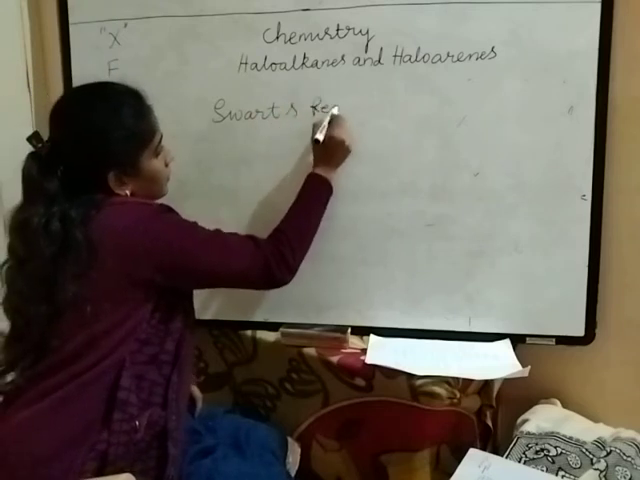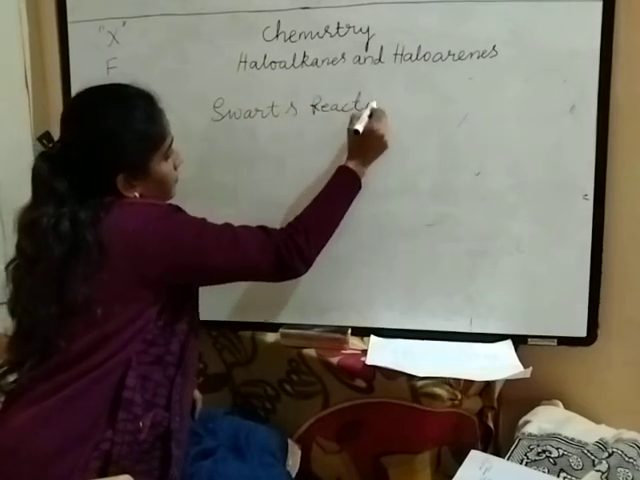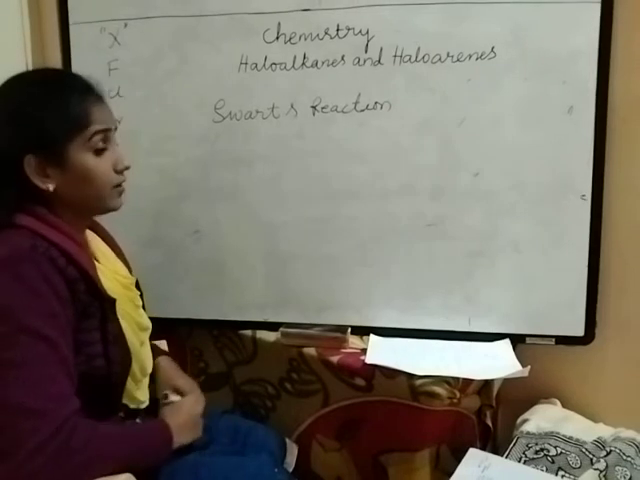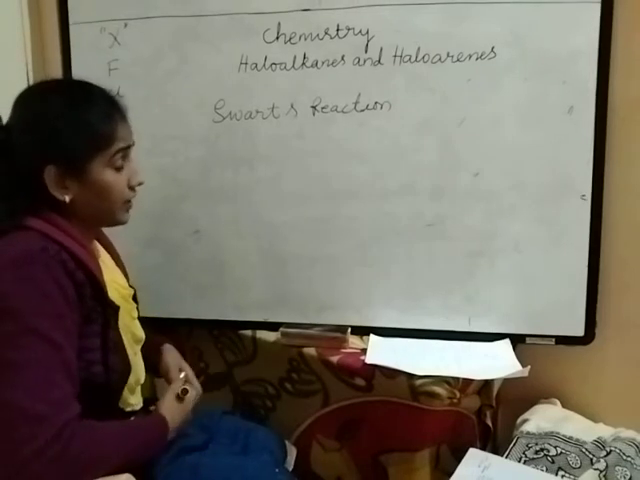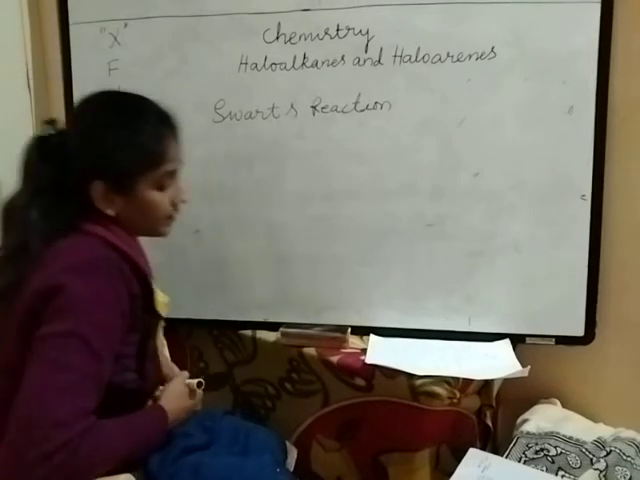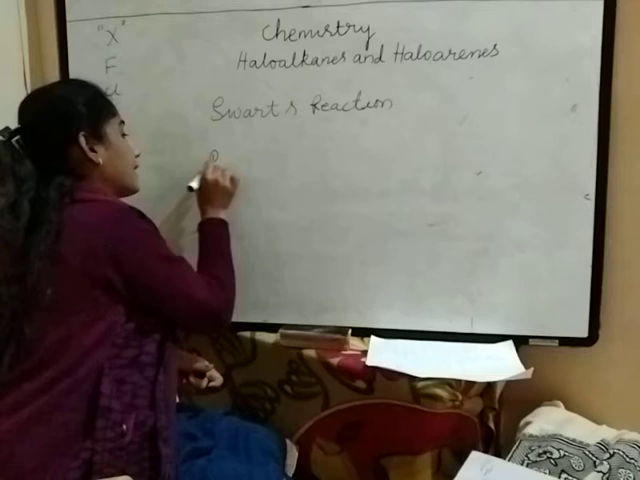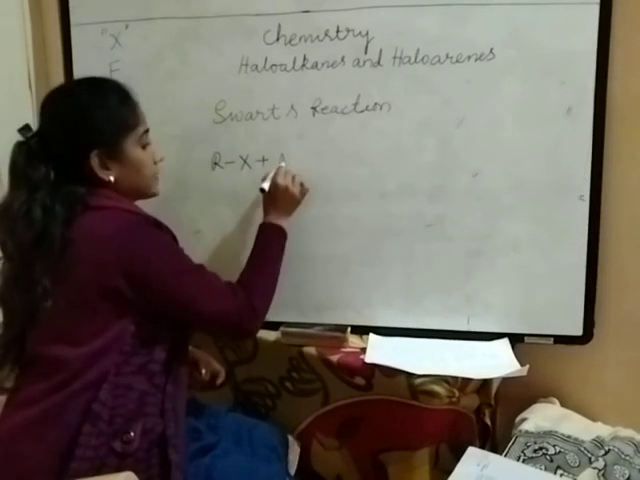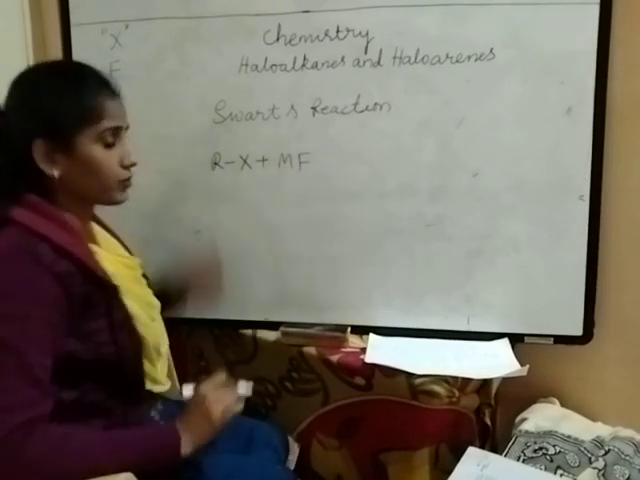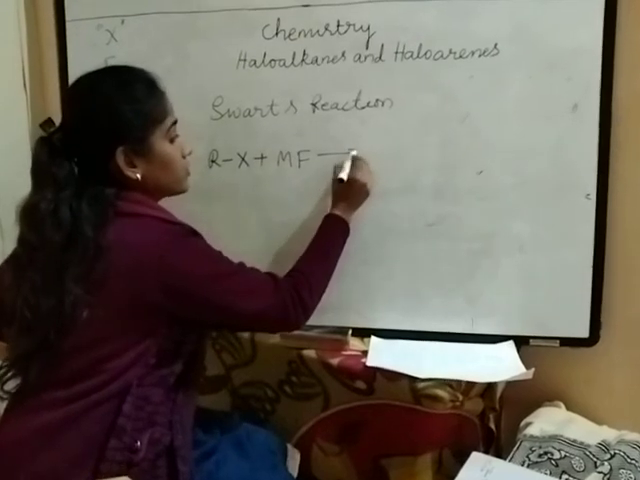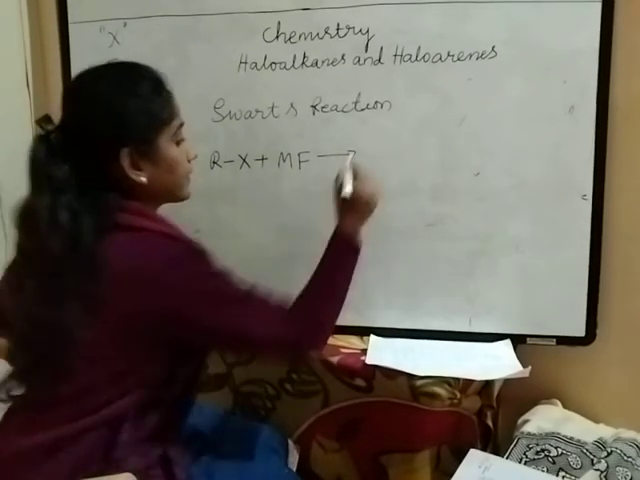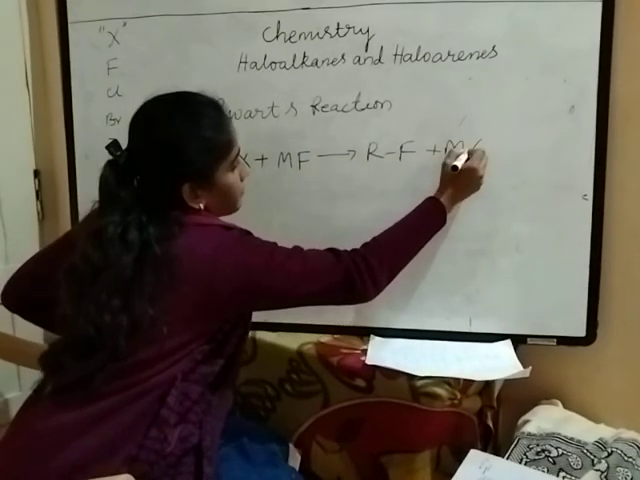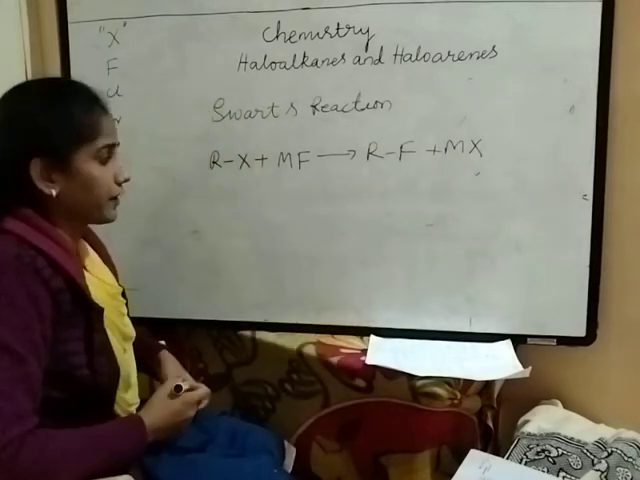Schwarz reaction. Here, first I will explain the definition. Here, the alkyl halide reacts with metal fluorides. Alkyl halides react with metal fluorides, giving rise to fluoroalkanes, RF, plus MX, metal salts, we are going to get here.